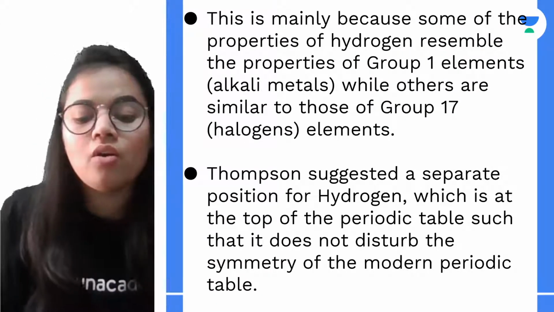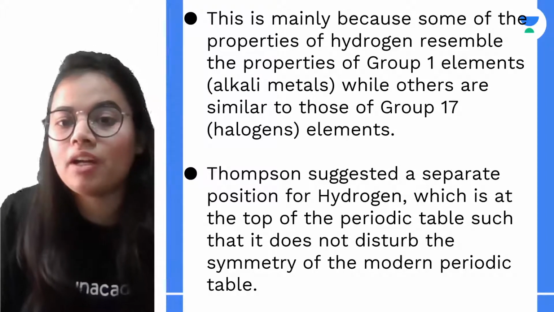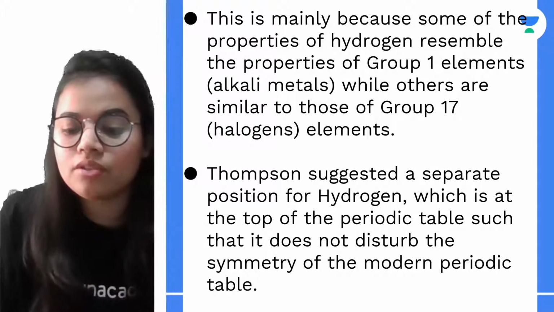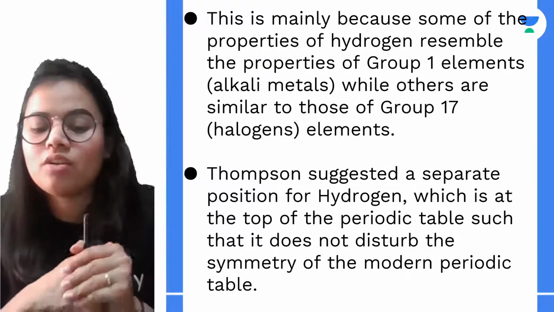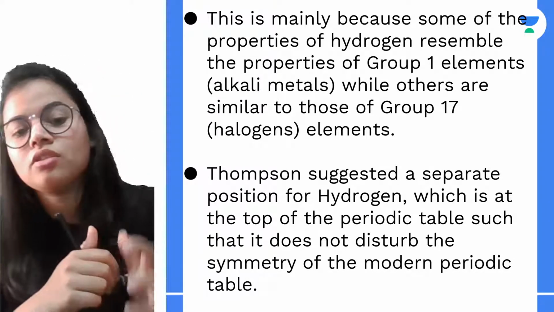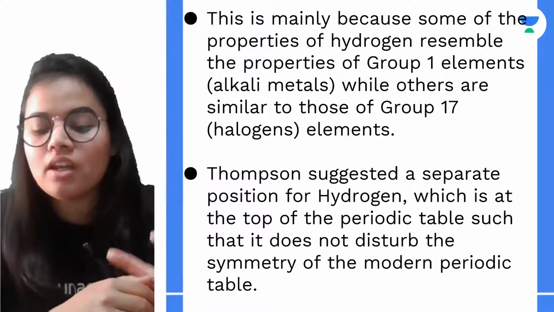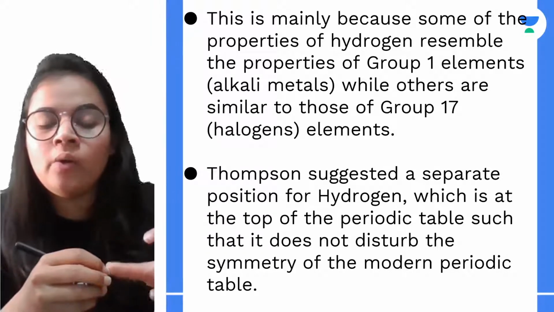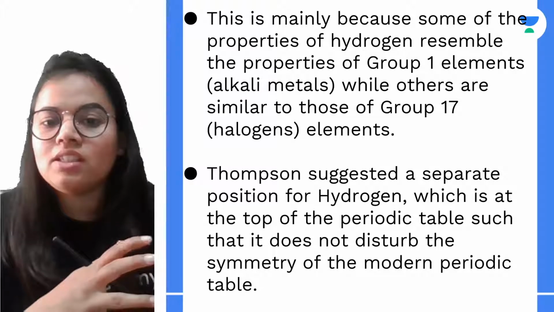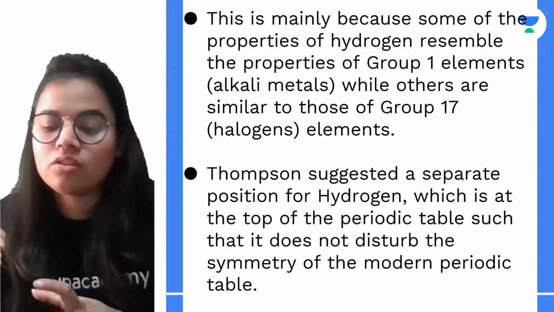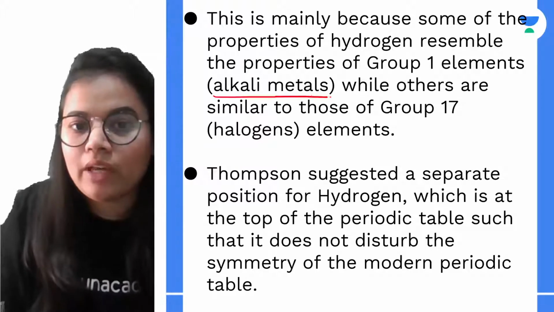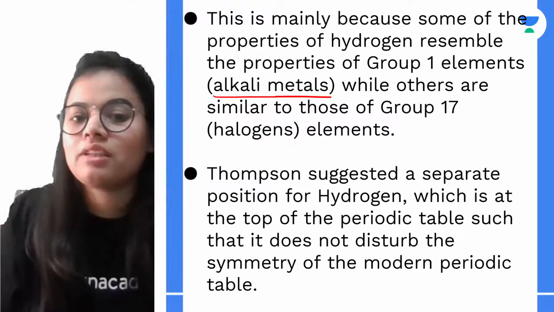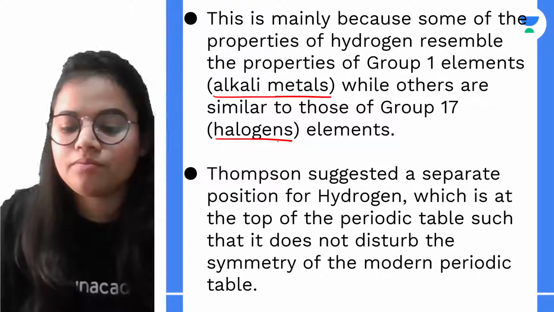Now why was there a problem regarding the position of hydrogen? The position of hydrogen was a confusion because hydrogen showed properties similar to alkali metals and also to halogens. Some properties of hydrogen are similar to alkali metals, and some are similar to halogens.